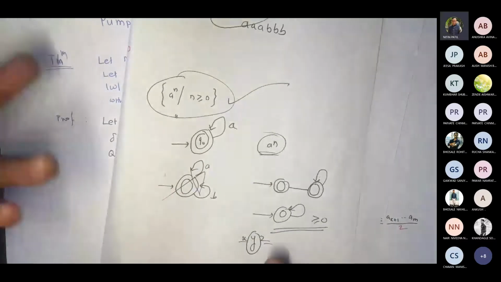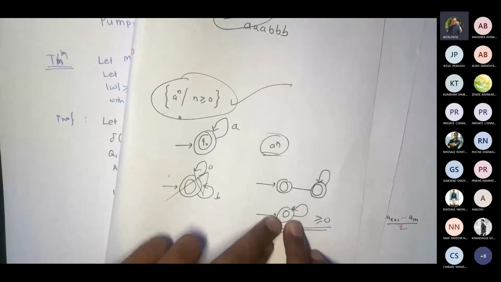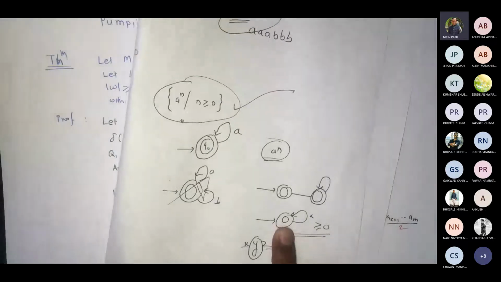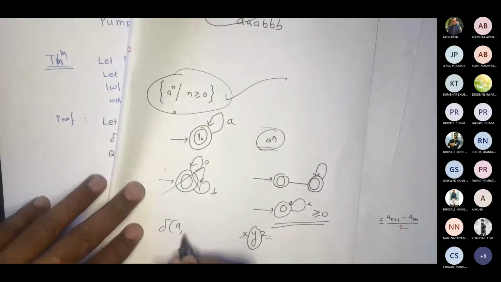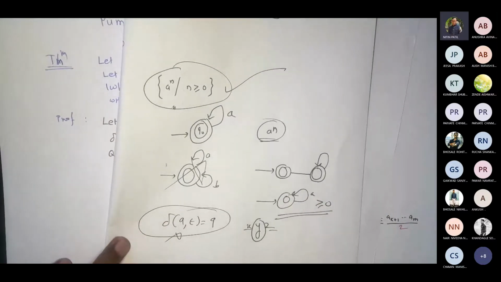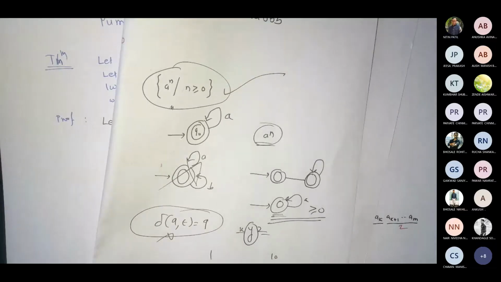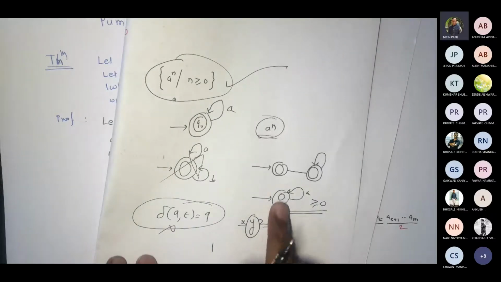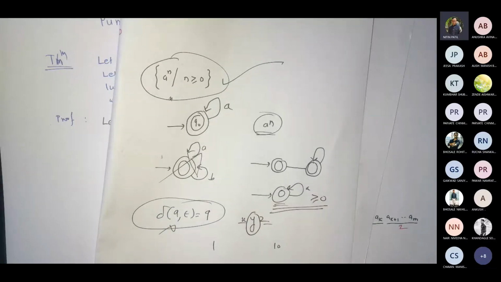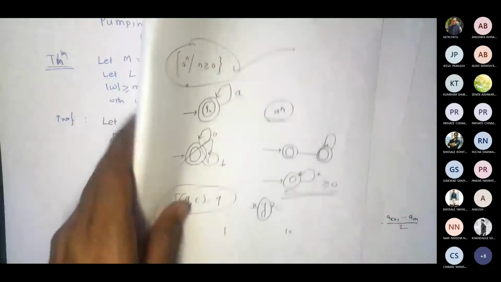Yes, but in general, we don't write epsilon transition here, correct? So ultimately, if I don't consider that identity of epsilon, a state to epsilon is the state itself. If I forget this for a while, if it works with length 1, can it work with length 10? If it accepts length 1 A, can it accept 10 A's? Yes, correct. So ultimately, in general, that's what we are saying.